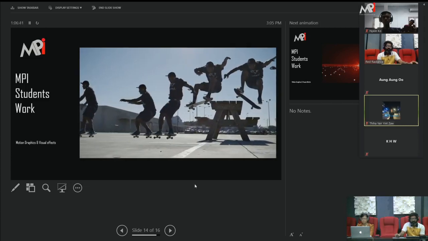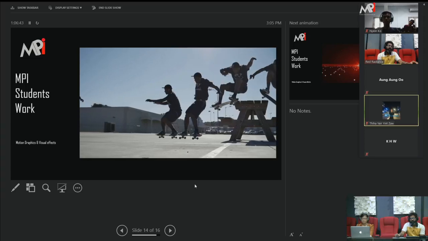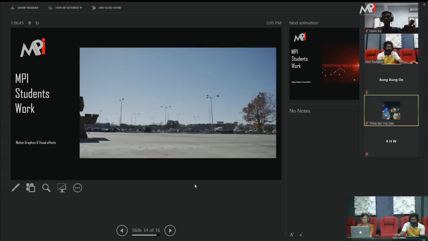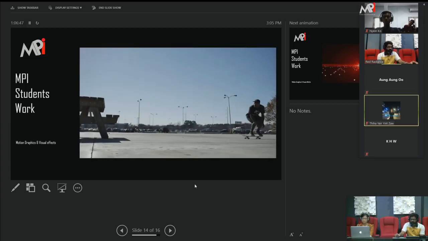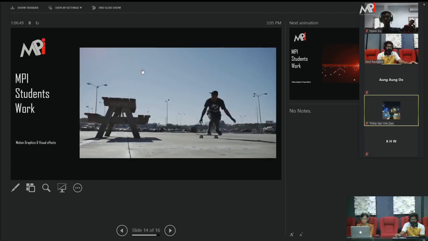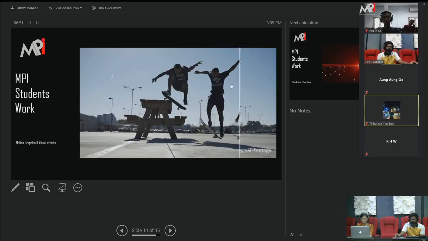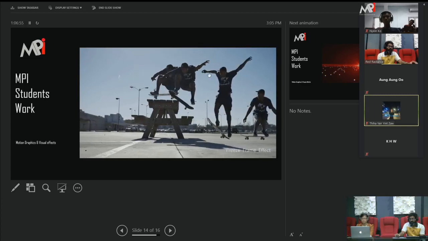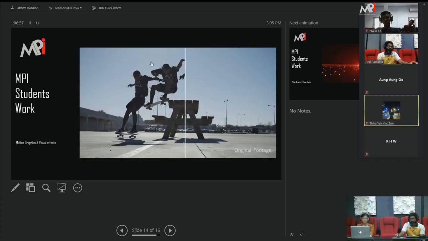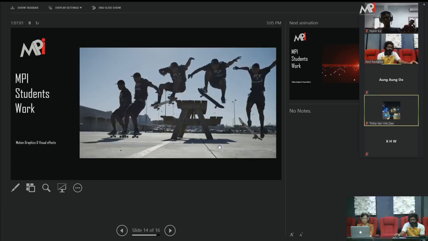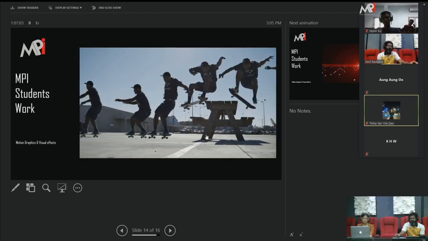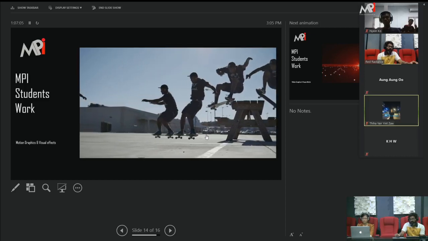These kinds of effects you can use roto. You can achieve all these kinds of things. Even if you want to change the background, or add some building, or add some sky, you can do that. What we have to do is cut this character and this bench, change the background and everything, and put it on the top.